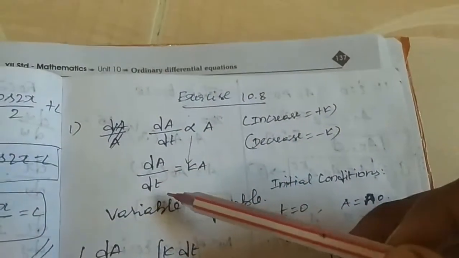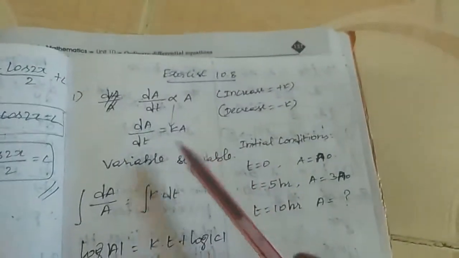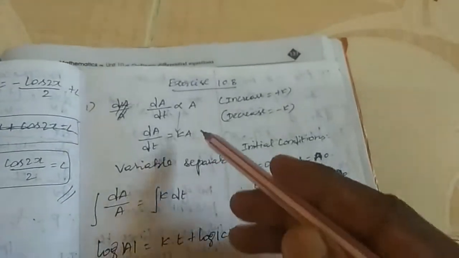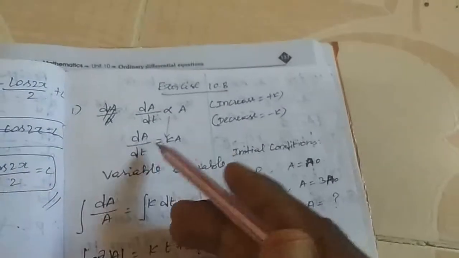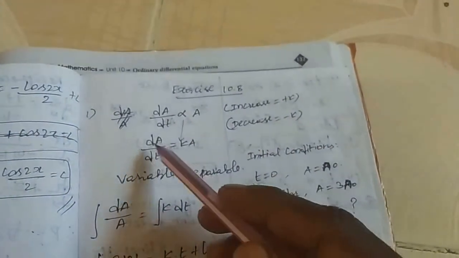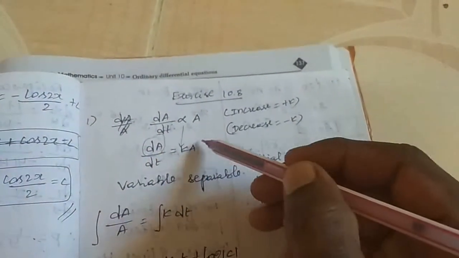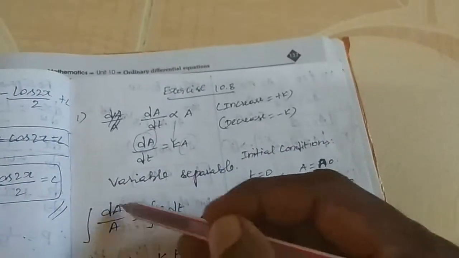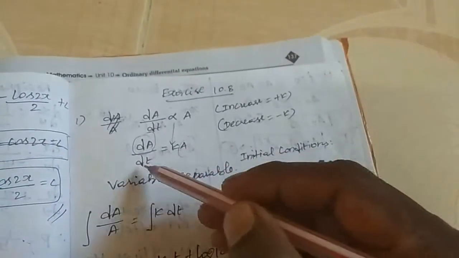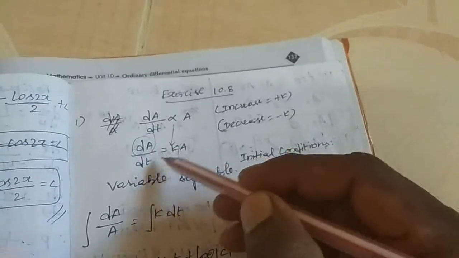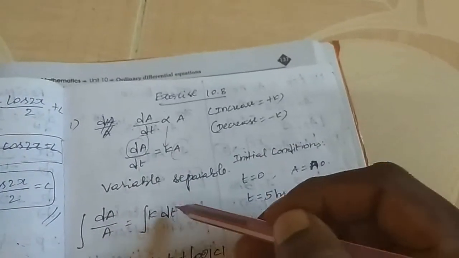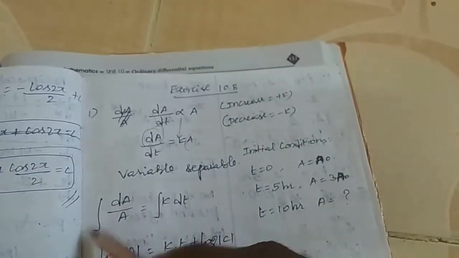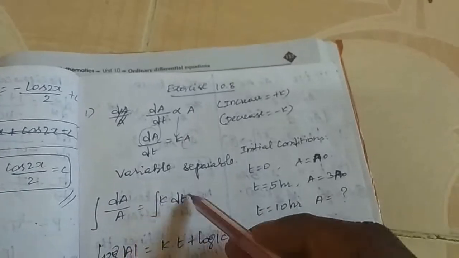After taking variable separable. Variable separable means, as I already told, taking suppose T and A are variables here, taking the T part separately and the A part separately. So dA by A is the A part, and K into dt is the other. K is a constant, so you take K into dt. So integral of dA by A equals integral of K into dt.